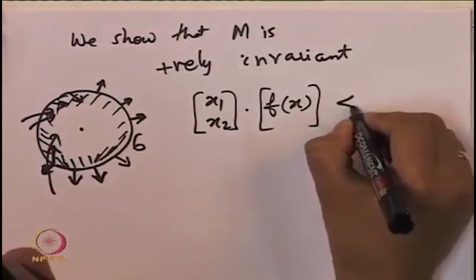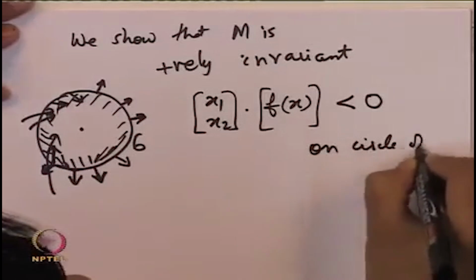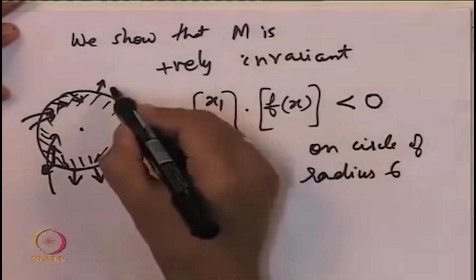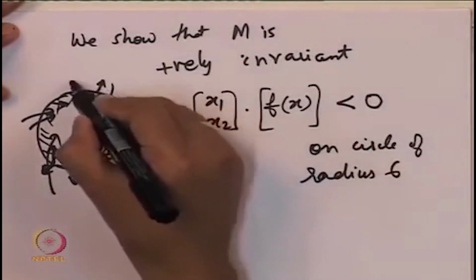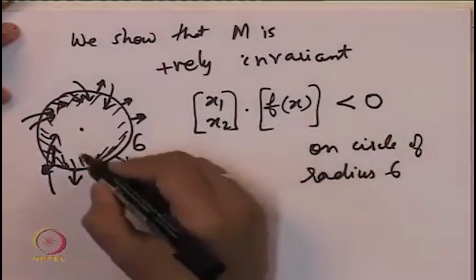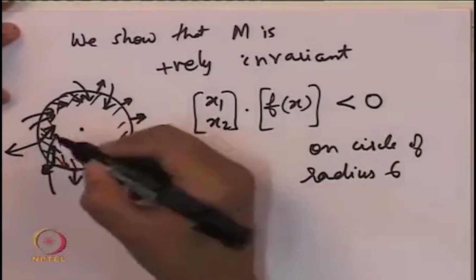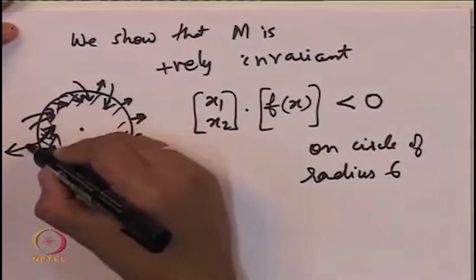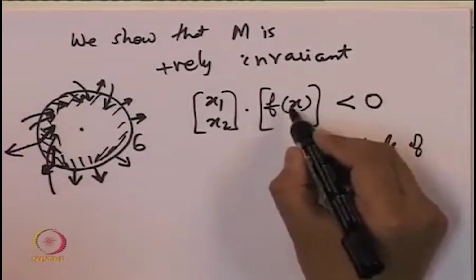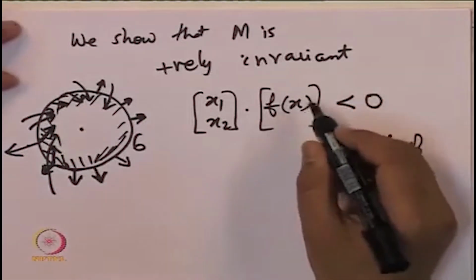If this inner product is negative on the circle of radius 6, it means that along this circle all trajectories are going inwards. Why inwards? Because this is a vector outward and this is the f of x. This dot product being negative means that the angle between the two vectors is obtuse. Why?